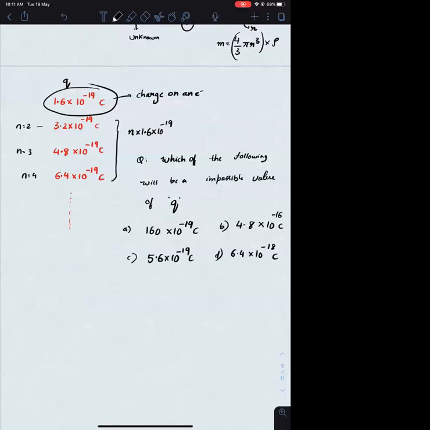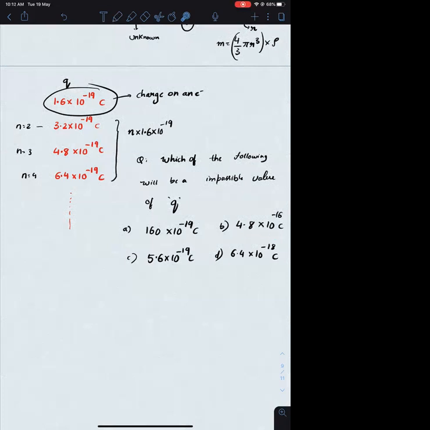And option A, when can it come? If you are having 10 electrons on the oil droplet, you can get 160 into 10 raised to minus 19 coulomb. You are multiplying the charge of 1 electron with 10. So this answer can come. If you are having 4.8 into 10 raised to minus 16, when will it come?